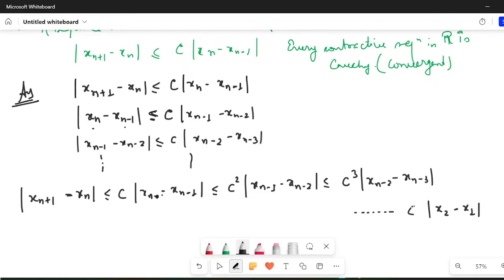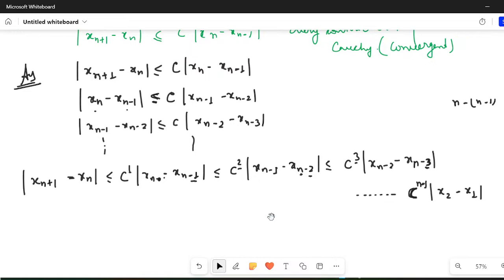Okay, now what do you think should be here? You can clearly see that whatever is getting subtracted from n here is the power of c. So what is getting subtracted? What is 1? You can write 1 as n − (n − 1). So clearly I can write it as n − 1. Is that clear? I hope it is clear. Please let me know if there is a doubt, because then I'm going to move further. And if you do not have clarity right now, you can stop me here itself.